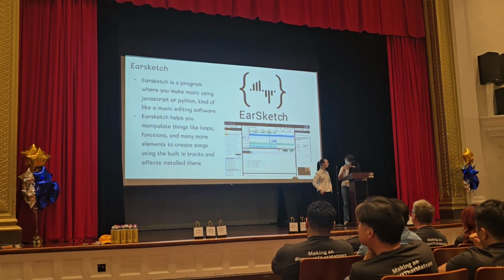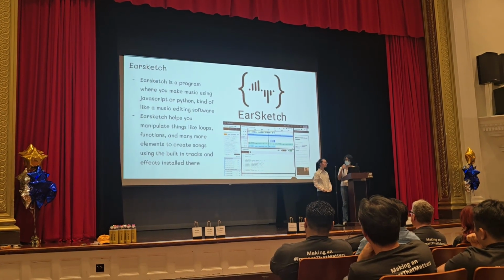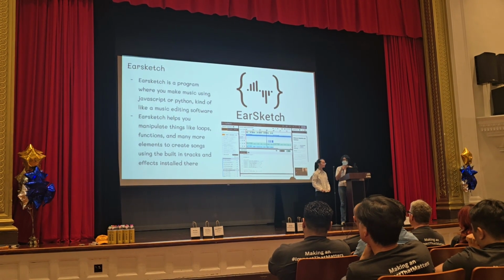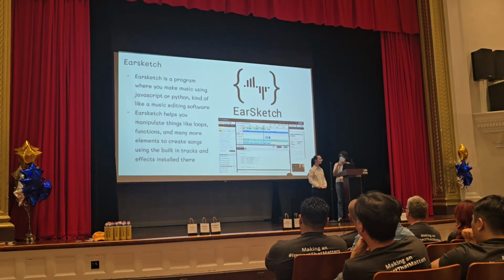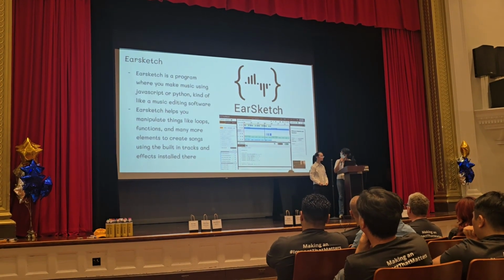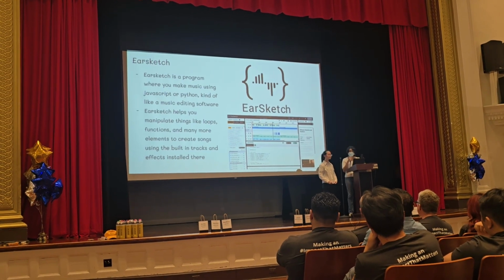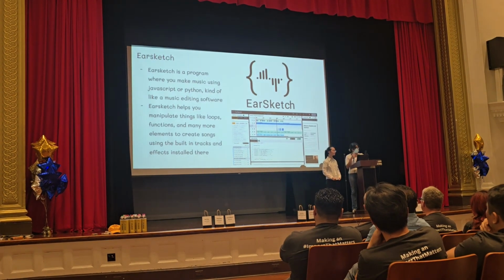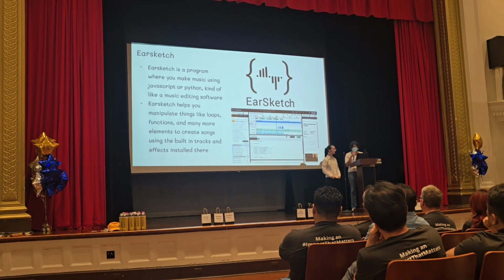For me, I use the tool EarSketch, which is basically music editing software, but we use code, such as JavaScript or Python. I use JavaScript in this case. It helps you manipulate loops, functions, and many more elements included in EarSketch itself to create songs.